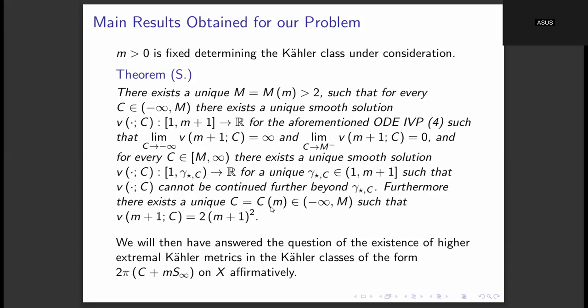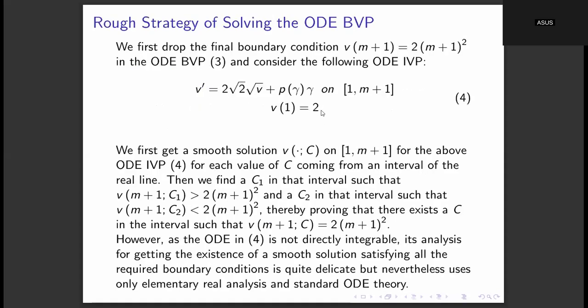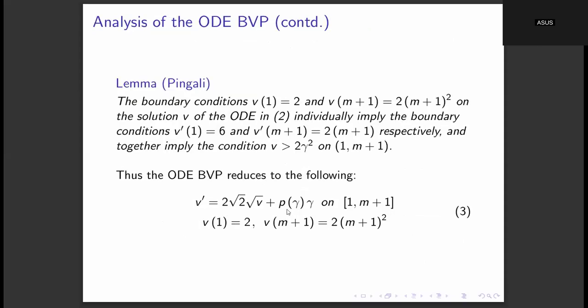So that is then the idea that there exists a unique c equal to c of m, which will belong to this interval of parameters, such that v of m plus 1 comma c is equal to 2 times m plus 1 the whole square. So this means that in this initial value problem, there exists a unique value of the parameter capital C which satisfies the correct final boundary condition, which means that we have solved this ODE boundary value problem 3.